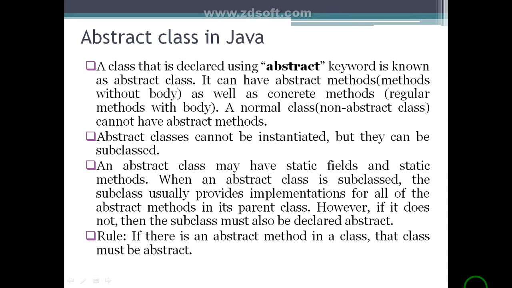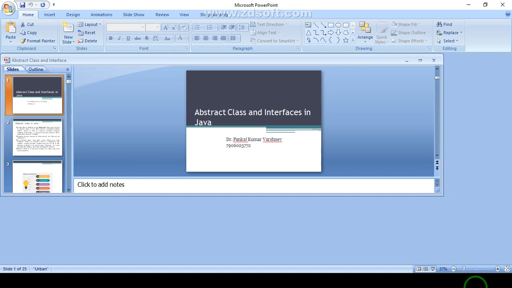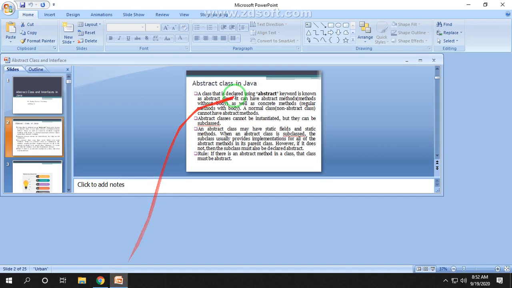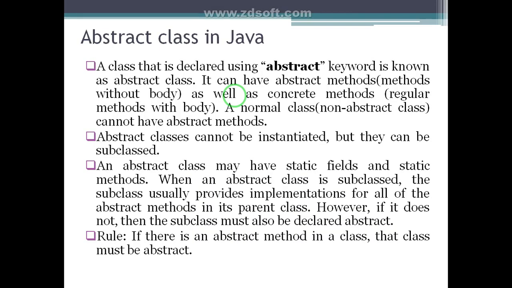Okay, so an abstract class cannot be instantiated, but it can be subclassed. It means we cannot create an object of an abstract class, but we can inherit the abstract class. We can also mention a constructor in an abstract class, and data members can also be defined in an abstract class.